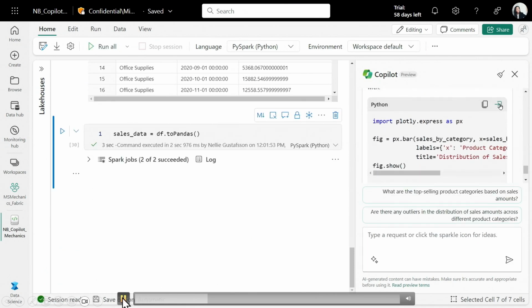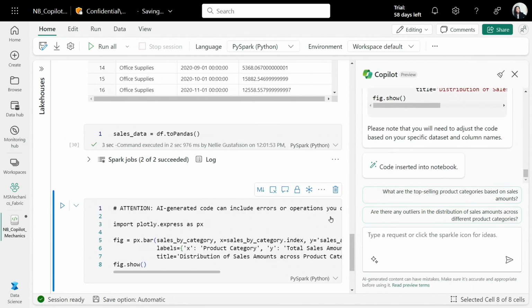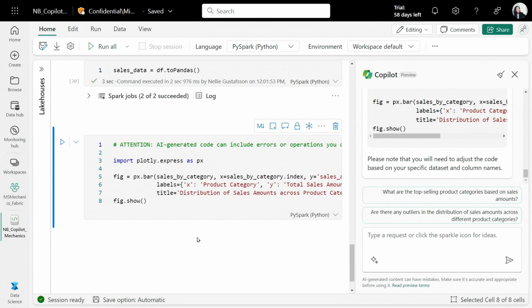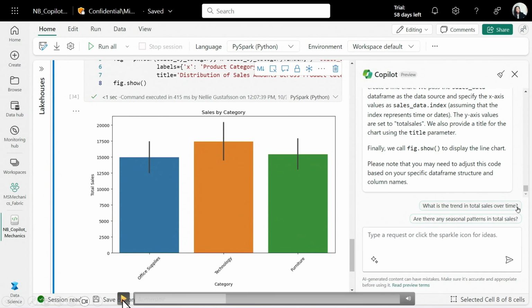And Copilot returns code. Copilot also returns explanations. In this case, we're adding the code back to the notebook, and we're running that code. So this is the AI-generated code, and you are always in charge of running that code. That's an important point to call out: we can generate code, you can inspect the code, and then you choose to run the code in the notebook. And here you can see that Copilot gave us a visualization of a breakdown of products per category, for example.